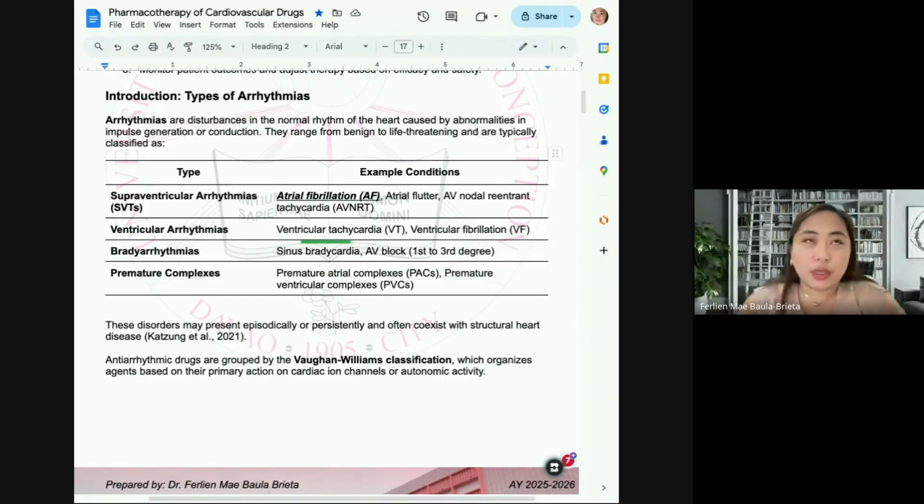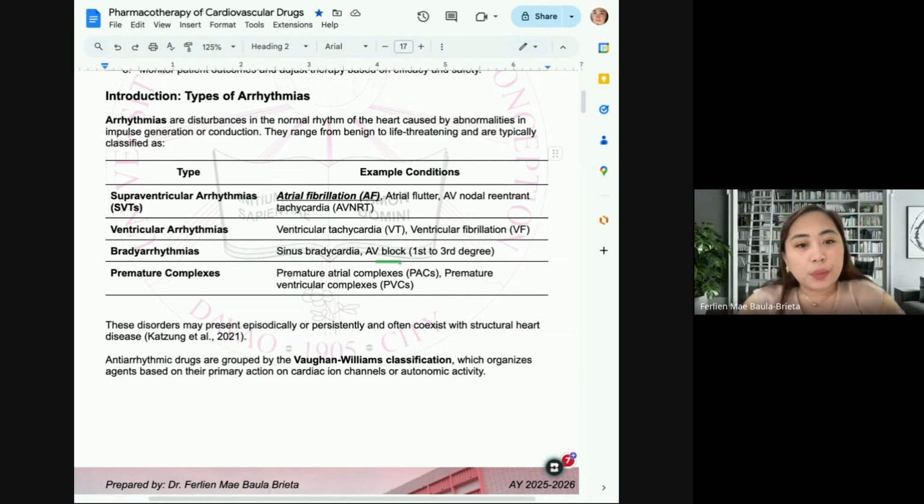For example sa ER, no, always sinasabi, VTAC or VFib, okay, and the patients are getting some emergency drugs naka-IV. So later on, we will identify ano yung binibigay pag may VTAC at may VFib ang pasyente. Okay? And then we have also bradyarrhythmias, bradycardia.